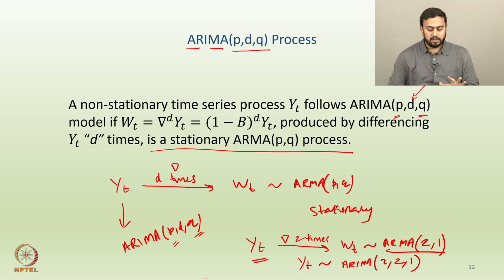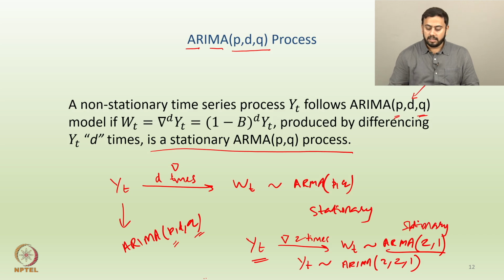Then if you remember, we took up a simple example. Let's say you start with a particular process YT, and you apply the differencing operator nabla twice, and assume that the resultant series is WT, which follows an ARMA 2-1 process, and obviously the assumption is that this ARMA 2-1 process is stationary.